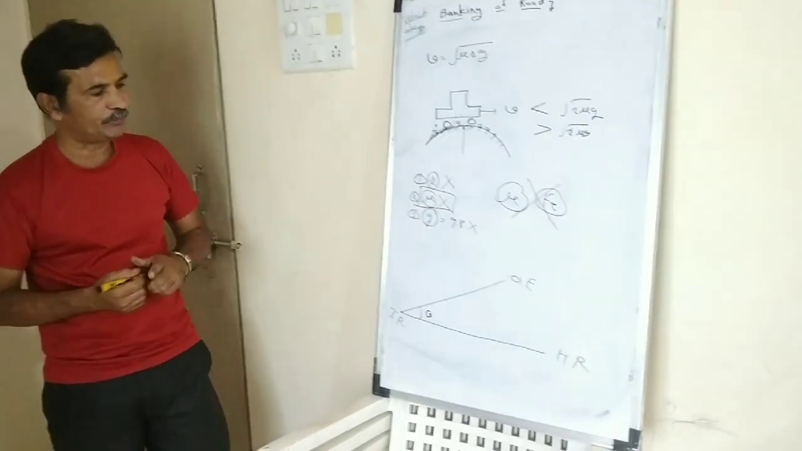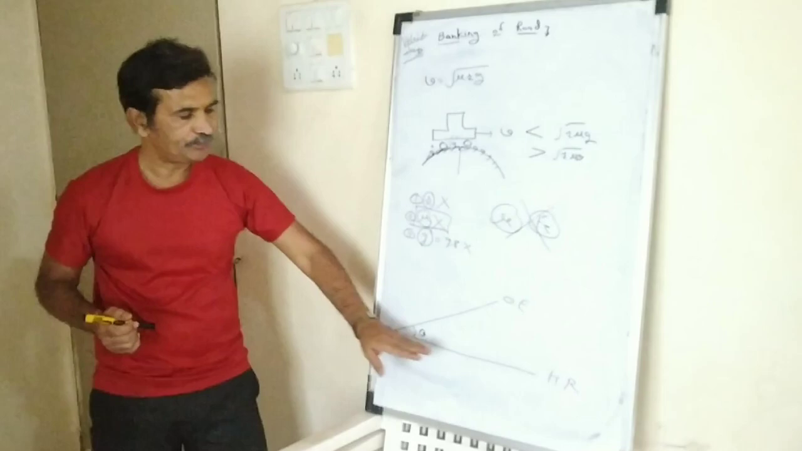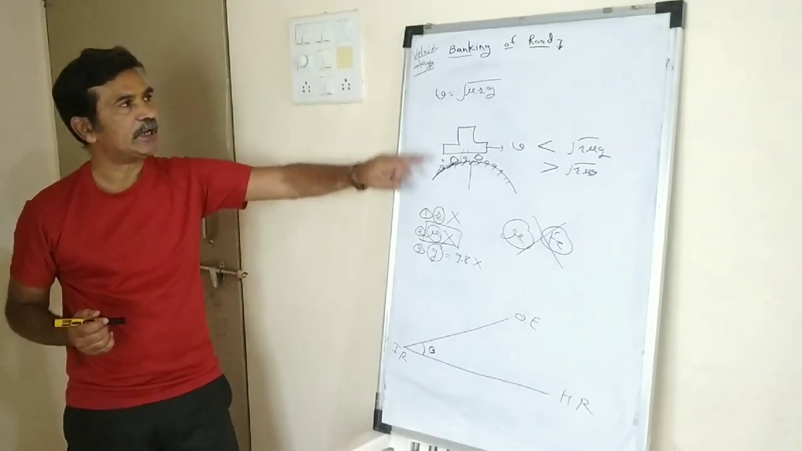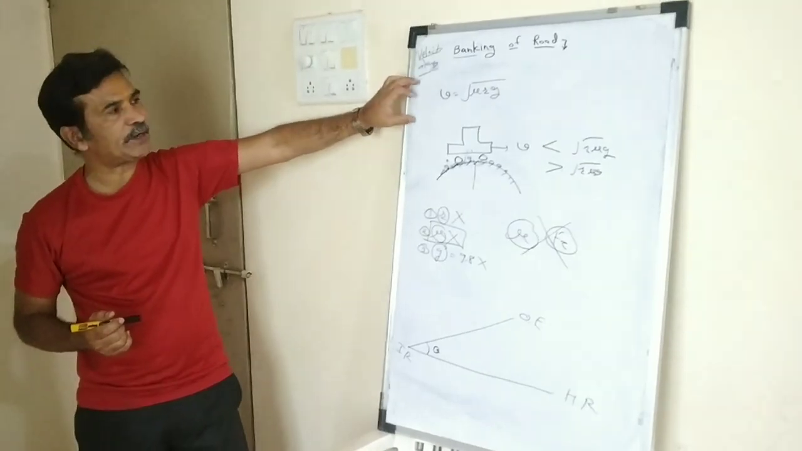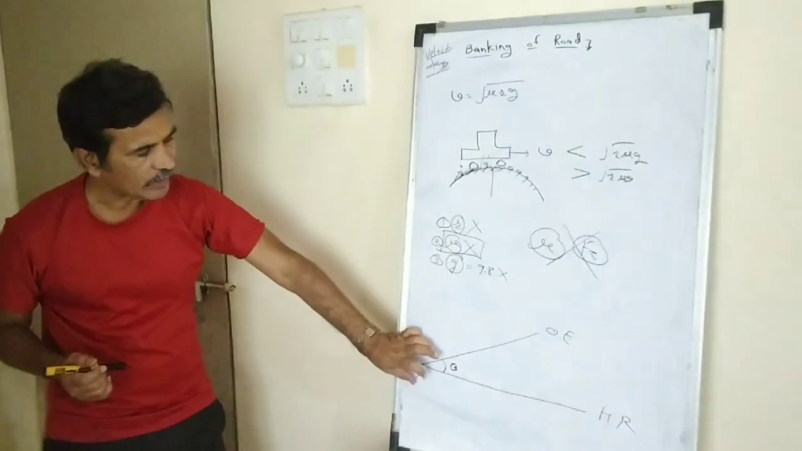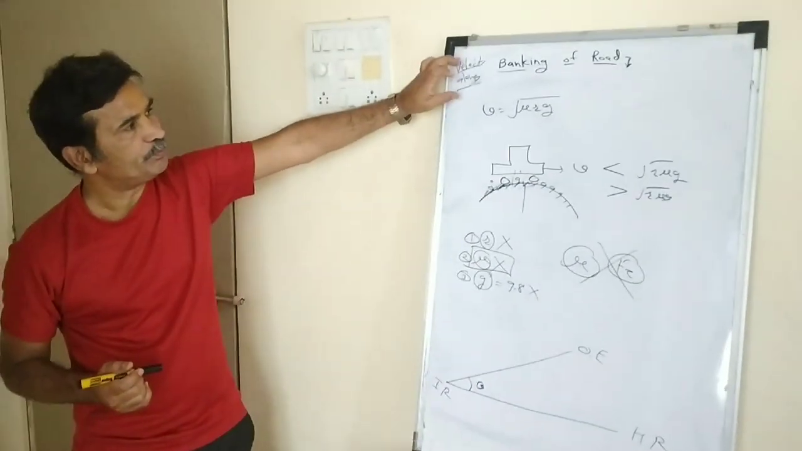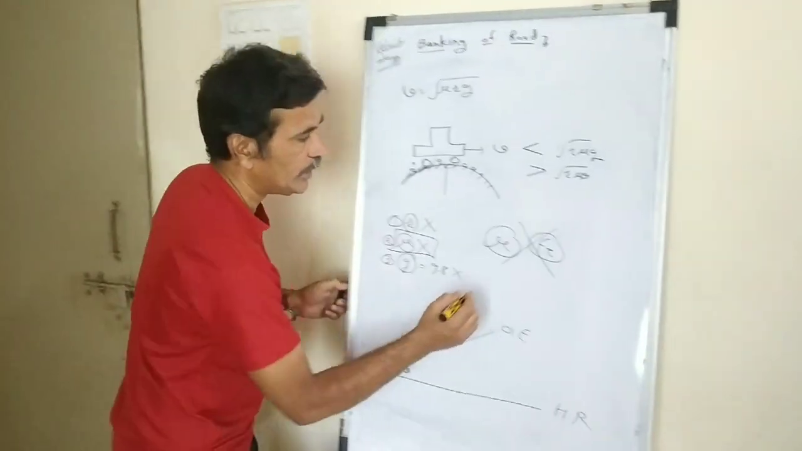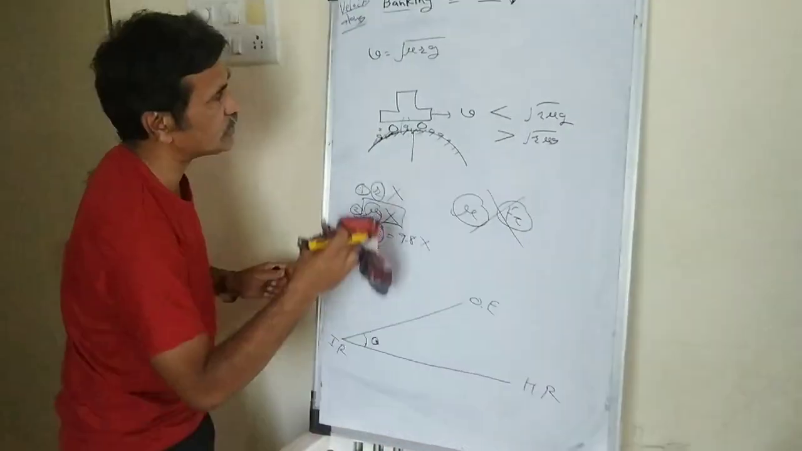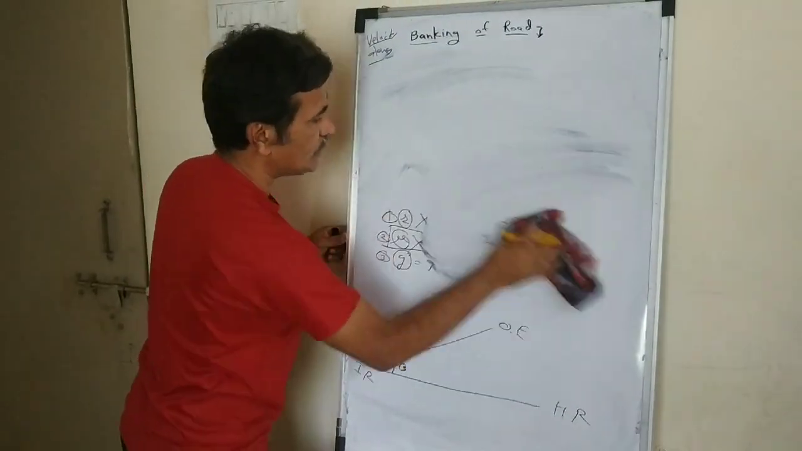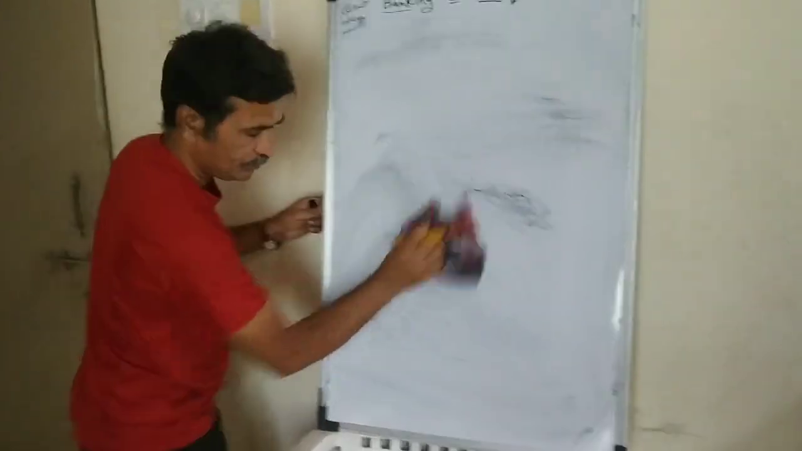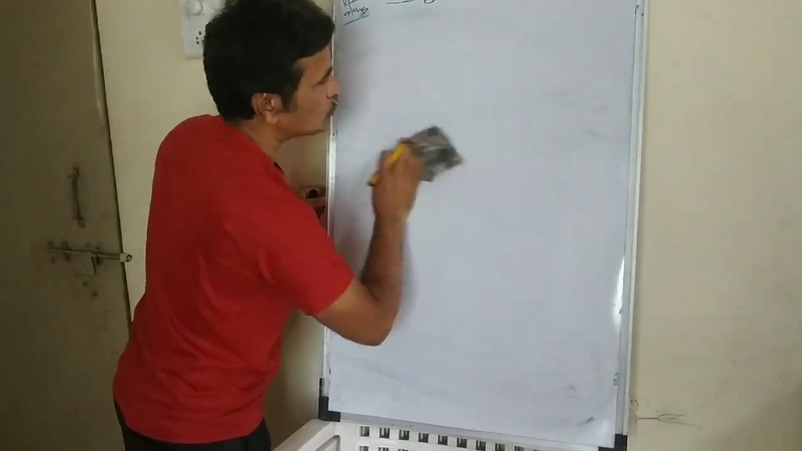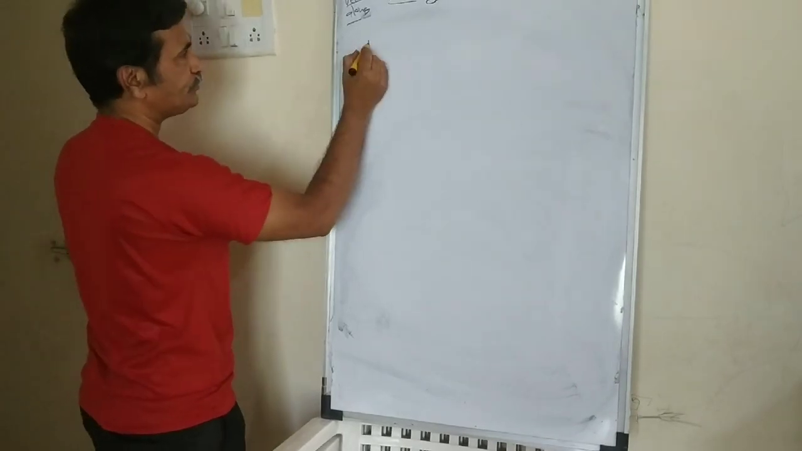And the angle between this road surface and the horizontal direction is called theta, that means the angle of banking. So an examination question can be asked: what is the angle of banking? What is banking of road? And give its necessity. In necessity, 2 points are discussed. Let us see what is the necessity of banking of road. Necessity contains 2 points.